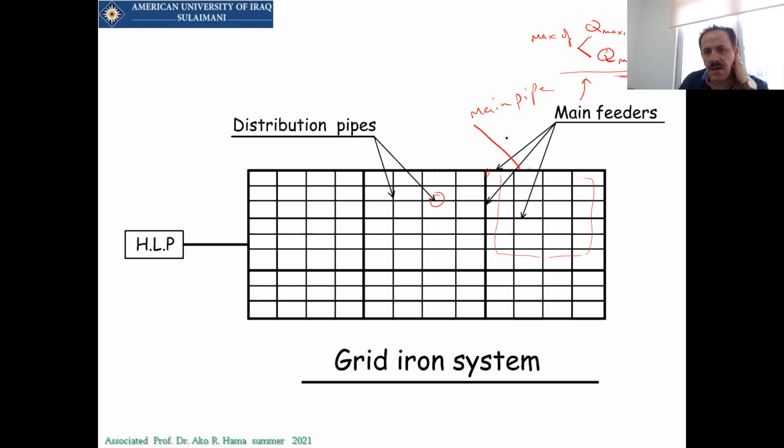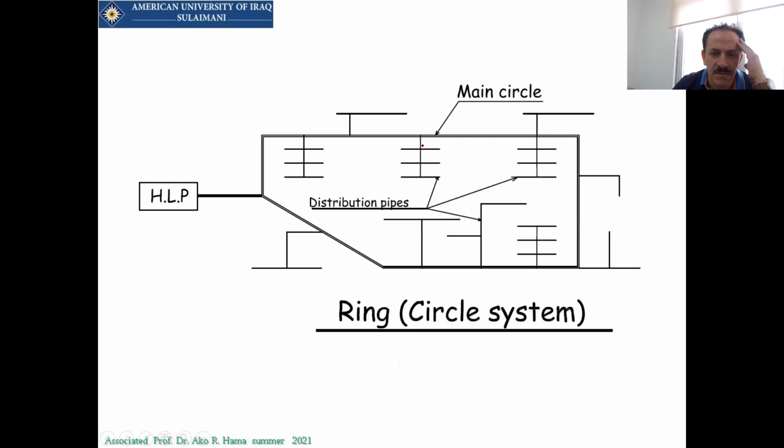And for the lateral pipes, you just consider the Q fire. Q fire means that if there is a fire in this area, how much the Q will be, and then this will be the demand. It is the same thing here. We have the main pipe circle. For example, if we have a ring road in Sulaimaniyah, we have a pipe ring road like this one.